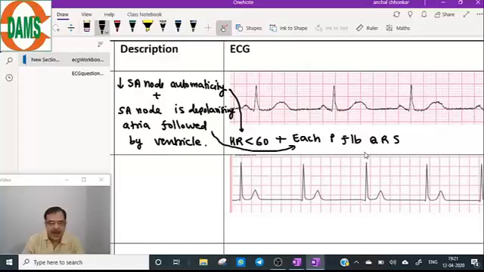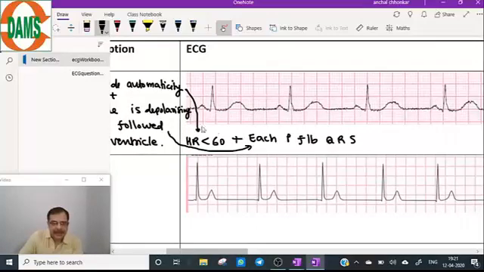Now come to the diagram of this ECG. In the diagram of this ECG, you can just draw only two complexes here. So in this ECG, number 1 is, is the heart rate less than 60? We have to diagnose whether it is less than 60. So we have to see the distance between two QRS complexes, the RR interval. So here is the distance. If you can look at this distance.